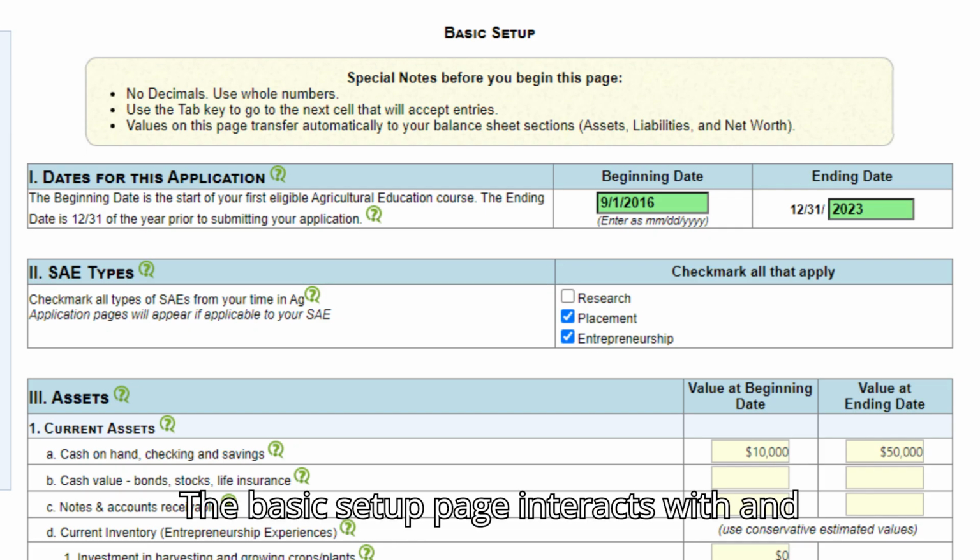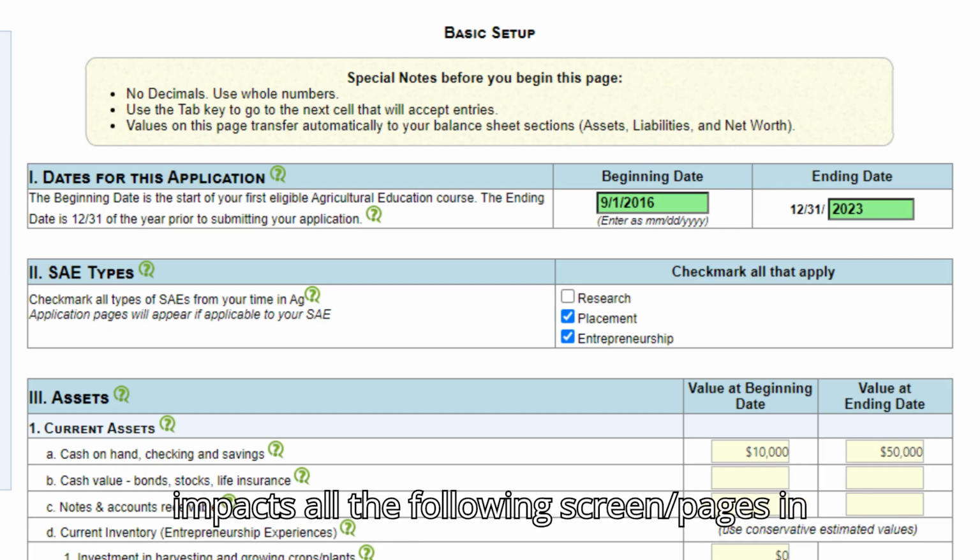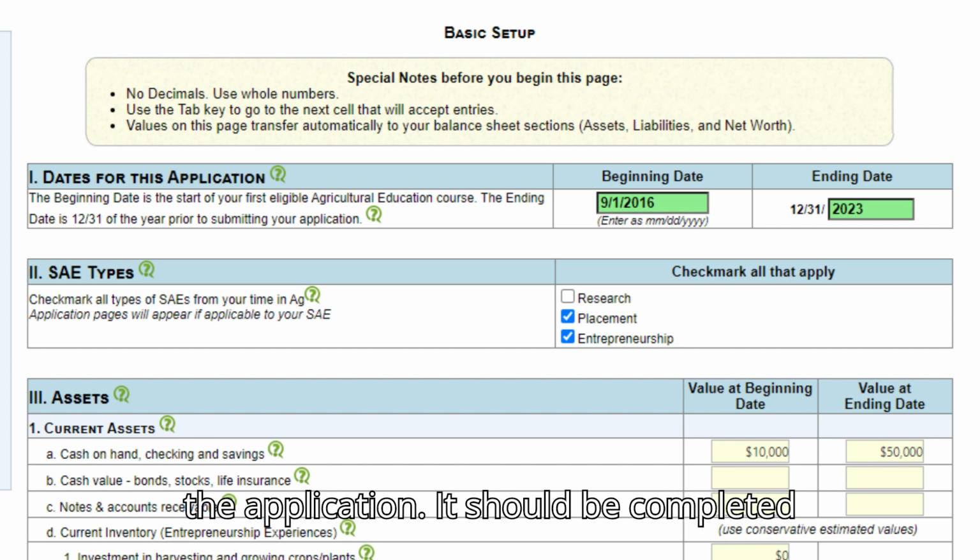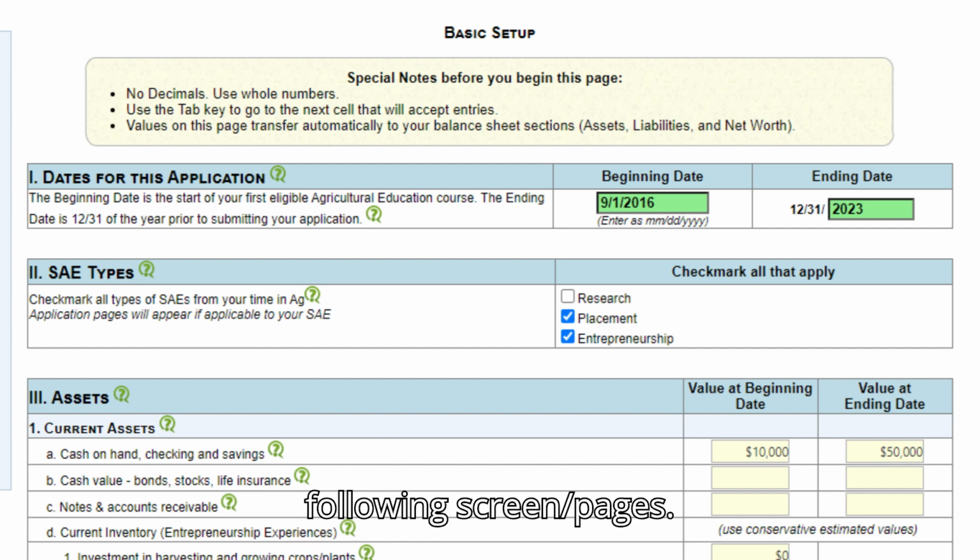The basic setup page interacts with and impacts all the following screens/pages in the application. It should be completed before trying to enter data into following screens/pages. Dates for this application. Beginning date.